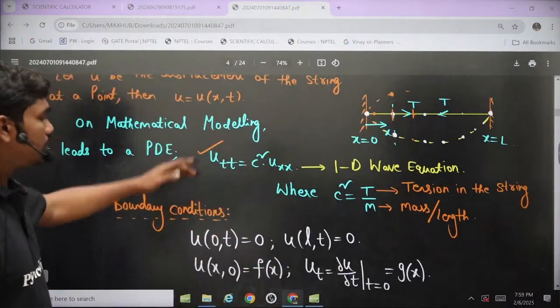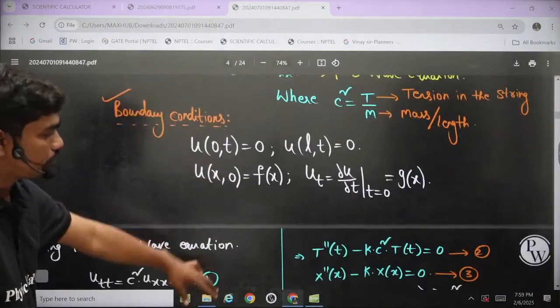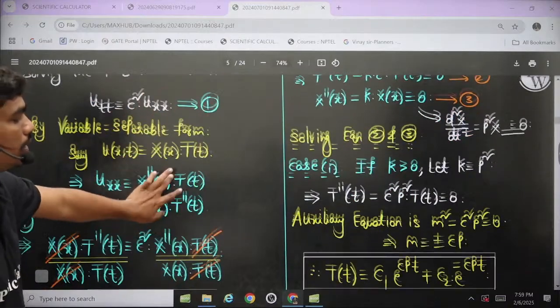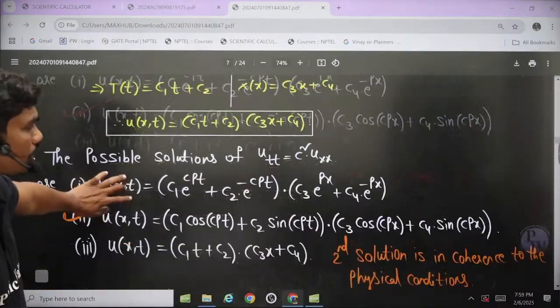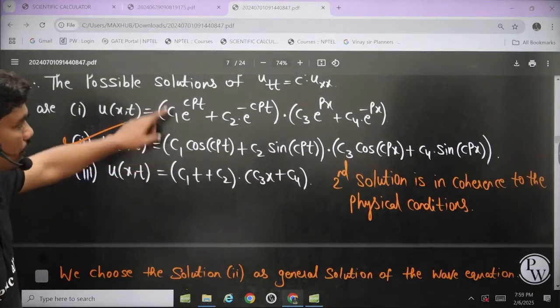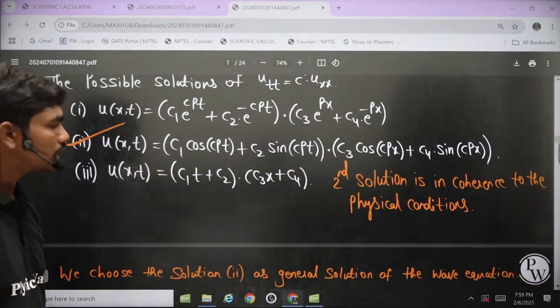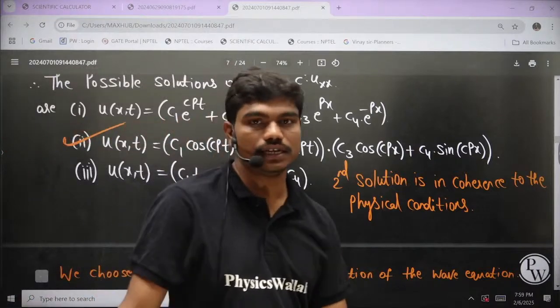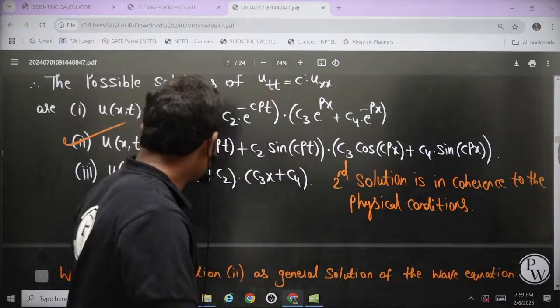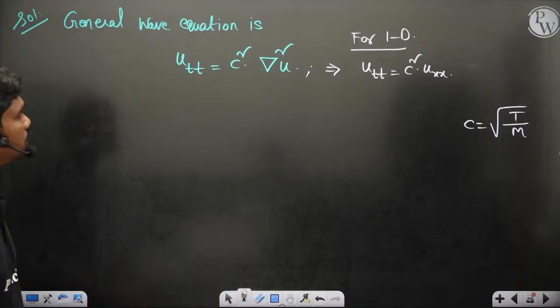But mathematically this is the equation that you have, and you keep solving it. This is the variable separable technique which gives you the final solution actually. So these three are the mathematically feasible solutions, out of which this second solution is the solution which is physically also feasible. But anyway, coming next, this is a simple question.